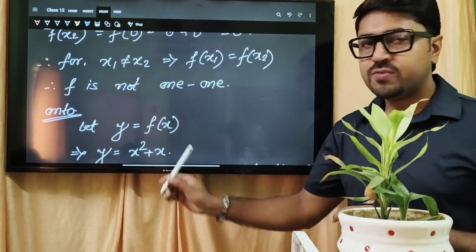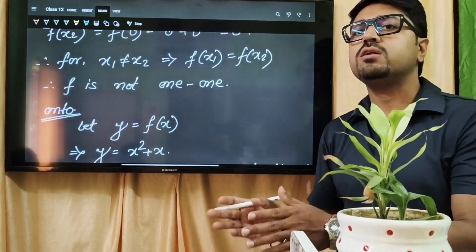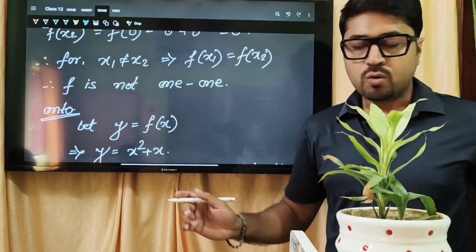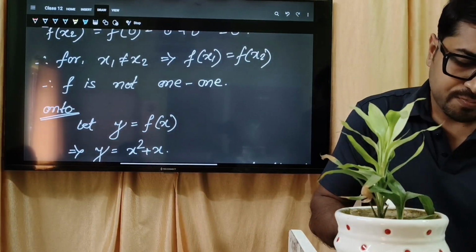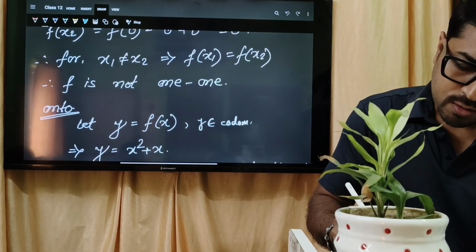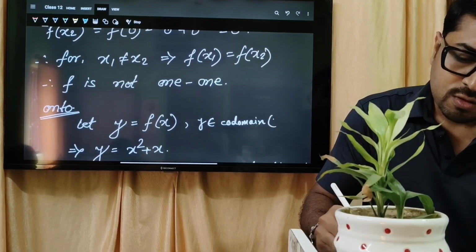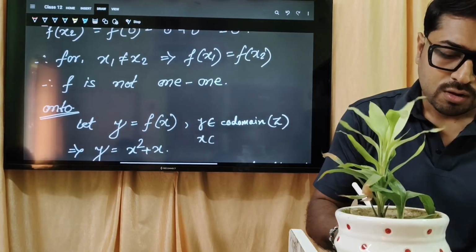I will take y for the f(x), and from here, the way I will show is the range. I will take y for the f(x) at first. Okay? y from which set? y from the co-domain. Co-domain is Z, and x is also from the domain.